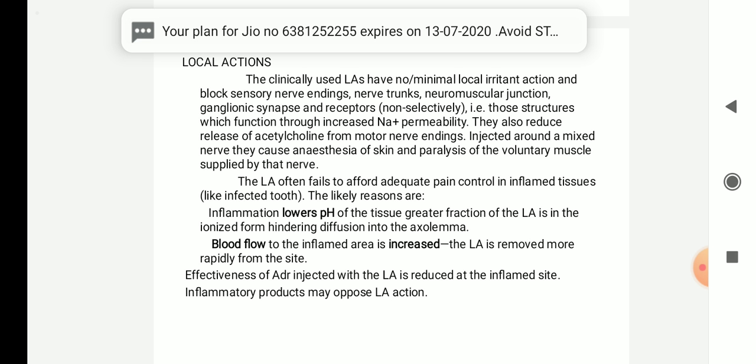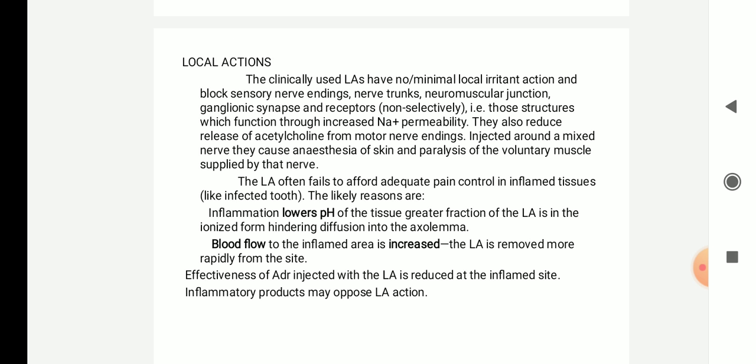Because this is a drug which is used locally, it could produce irritation, but these types of drugs will not produce any local irritation, and they will block the sensory nerve endings, nerve trunks, neuromuscular junction, ganglionic synapse and receptors. That is, those structures which function mainly through sodium permeability. The mechanism of action is that it will block the sodium conductance. So whatever nerve supply depends upon the sodium entry, the local anesthetics will block it.